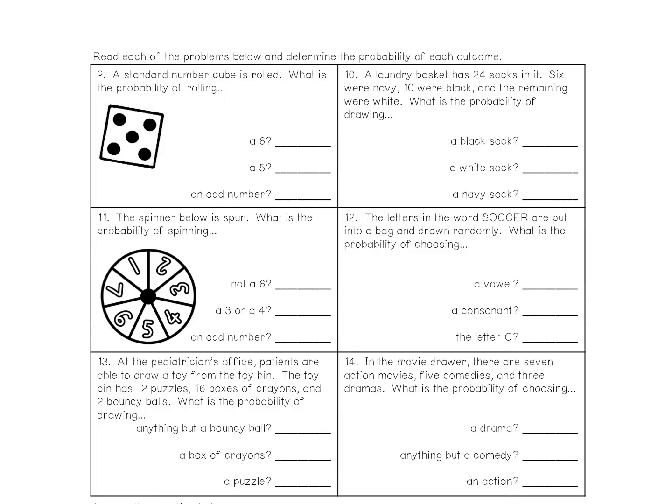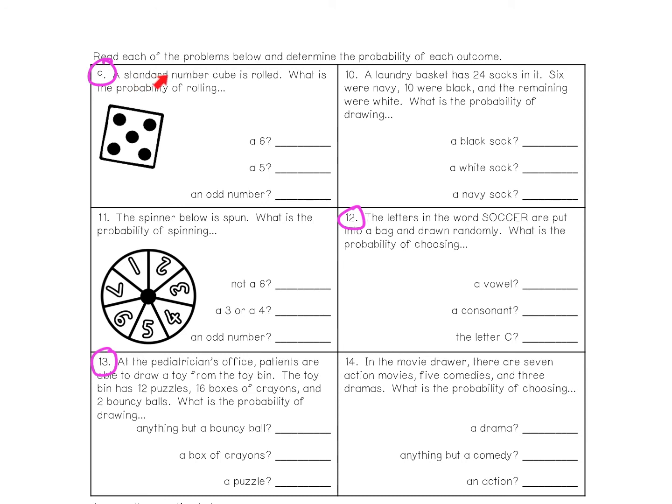All right, we are going to try 9, 12, and 13 together. These are the ones we're going to try together, and then I'd like you to try the others on your own. So let's read what it says. Read each problem below and determine the probability of each outcome.